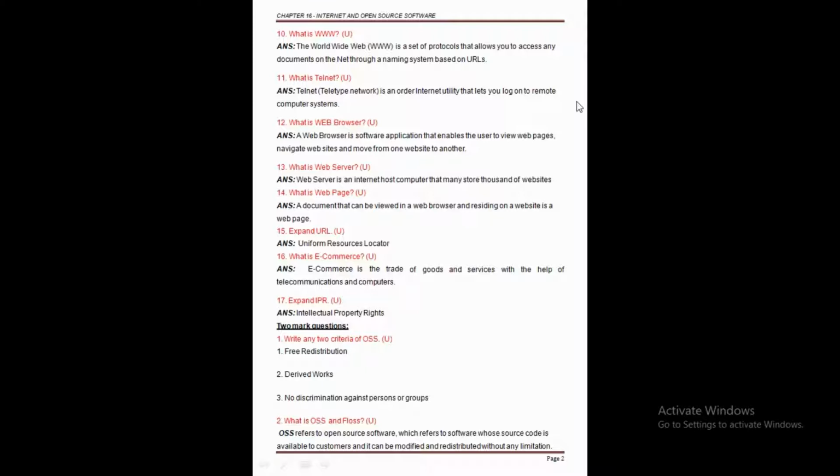And later, after the web page, we know that in our website some pages are there. The first page is the home page. So which page is called the home page here? We can say that the first page of the website is called the home page, or in simple words, when a website is opened, the home page is displayed. Or when you open any website, the first page we get is called the home page here.